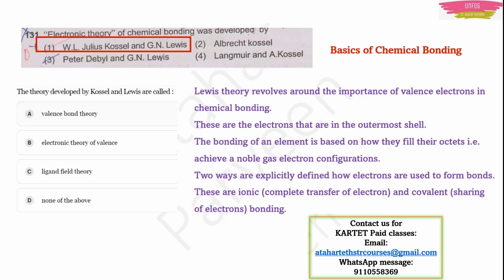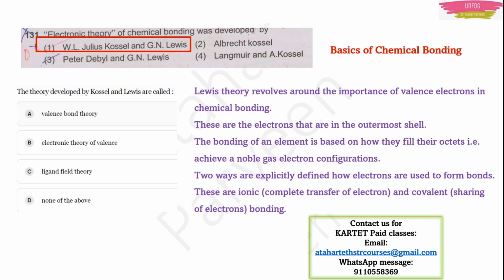In an atom, electrons are revolving around the nucleus, right? They are revolving in shells. The outermost shell also will have a few electrons. If you write the electronic configuration, you will come to know. Once you write the electronic configuration, the outermost shell contains a few electrons. Those electrons are known as valence electrons. Now, how do these valence electrons play a role in bonding? The valence electrons of one atom bond with the valence electrons of another atom. That is how bonding happens.